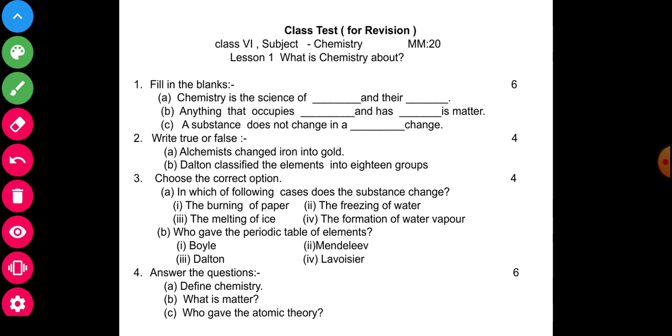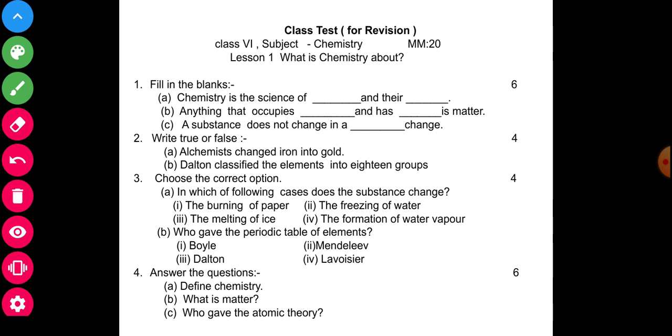You will fill in the right answer; previously I had discussed it in previous videos. B: anything that occupies blank and has blank is matter. Third subpart: a substance does not change in blank change. You will fill in the proper answer here.